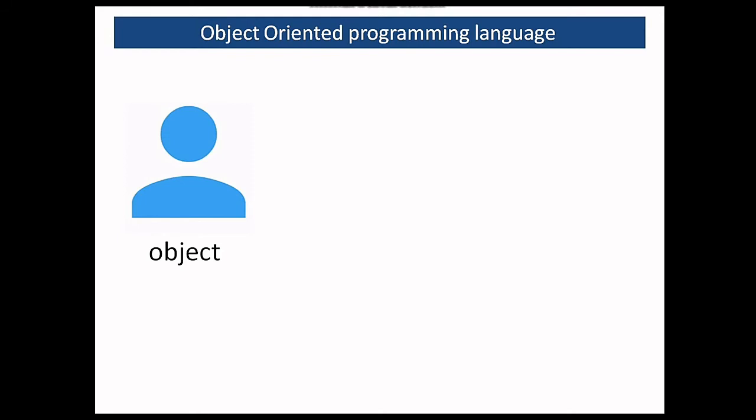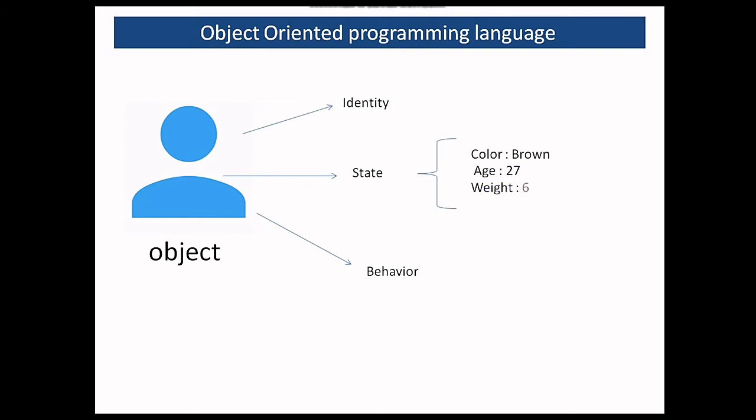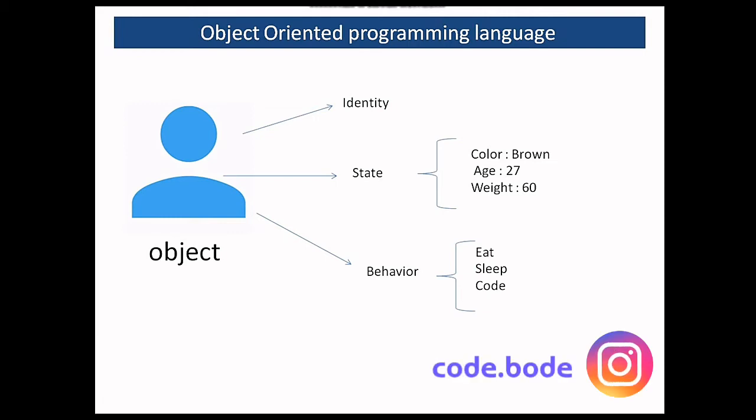Now every person has identity and state, that is some properties associated, and behavior. State can comprise of, let's say, color, age, weight, etc. and behaviors can be eating, sleeping, coding, etc. So similar are the Java objects. Everything in Java is written in the form of objects, and all this is defined inside a class. So every Java functionality is written inside a class.